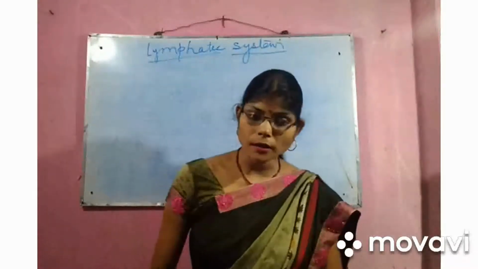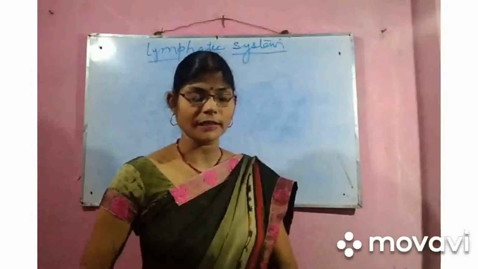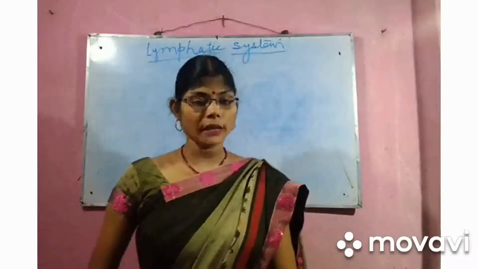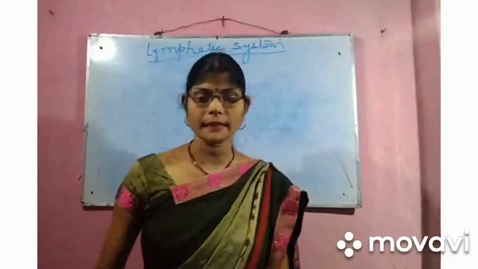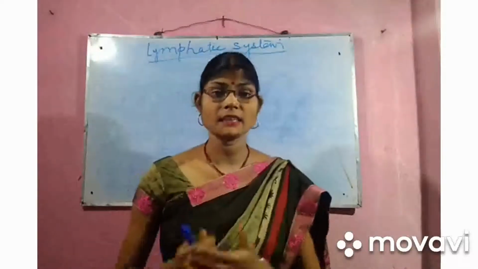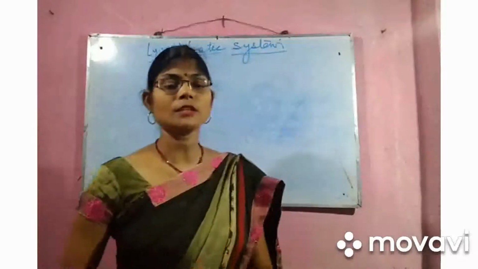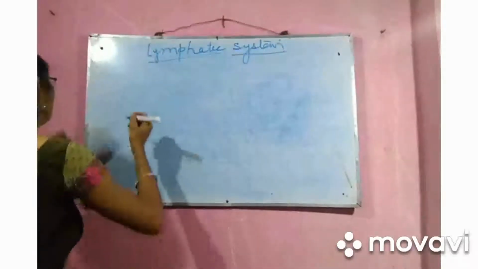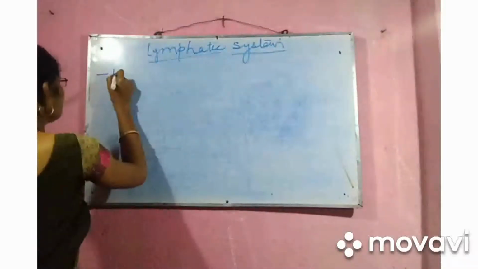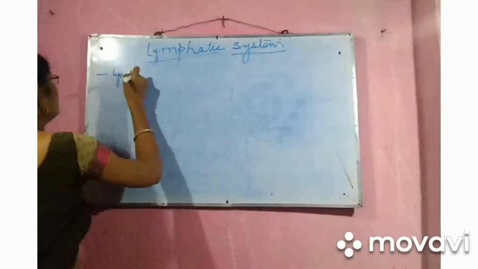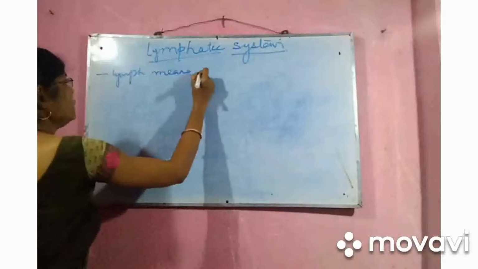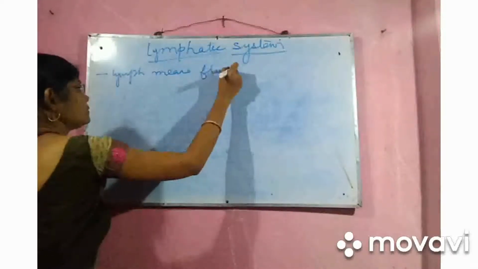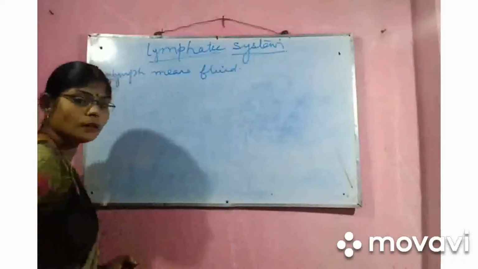But the lymphatic system is also a very important part, which is also a connecting link between the blood and cells. How? Lymph means water. It is a water-like fluid present in our body.